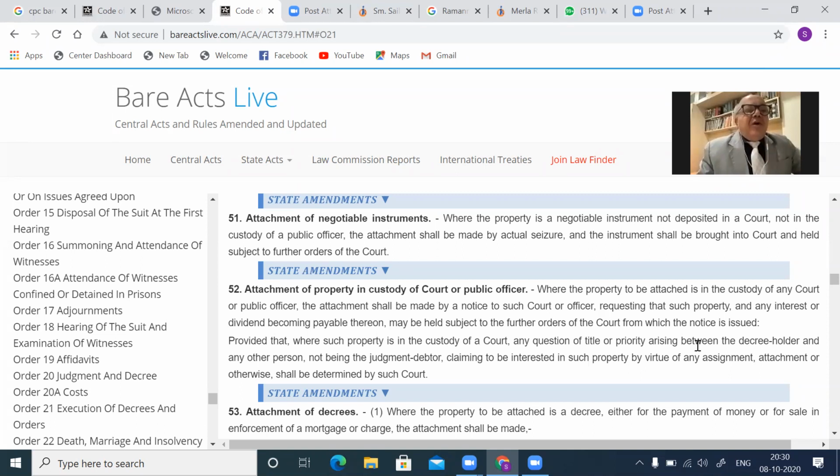Under the provisions of Order 40, Rule 1, two brothers are fighting themselves in a family dispute. The court appoints a court receiver. A court receiver collects the rent, pagdis and all, everything, keeps the money with him. So the neighbor has filed a suit against the plaintiff or defendant in the High Court or City Civil Court